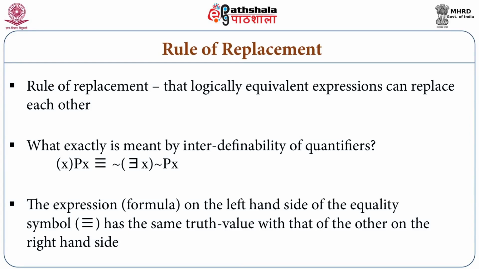We have just seen how in propositional logic we used the natural deduction method to test the truth of logical propositions. So also here, we will show the interdefinability of quantificational sentences. Once it is shown, then you can actually replace a logically equivalent expression by another sentence.